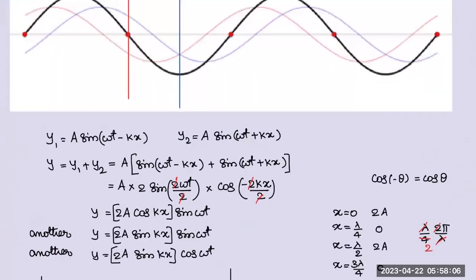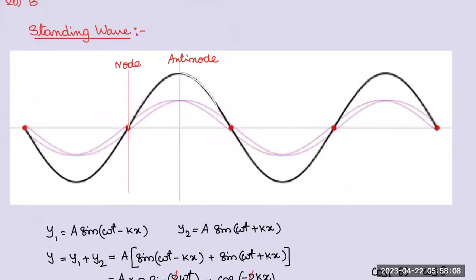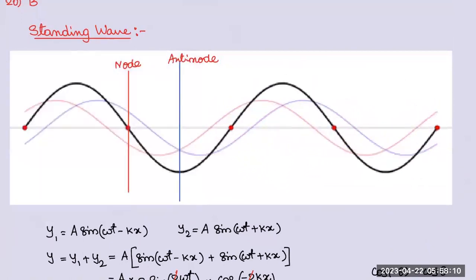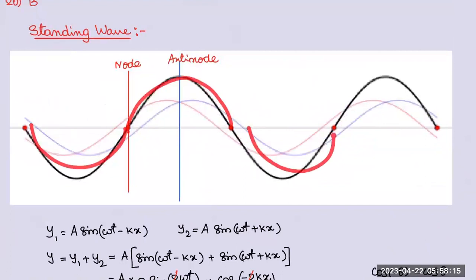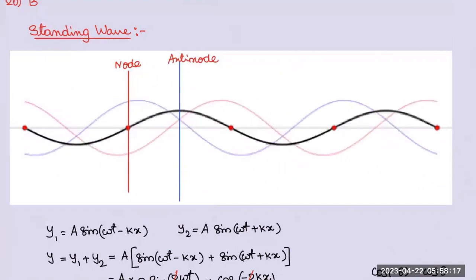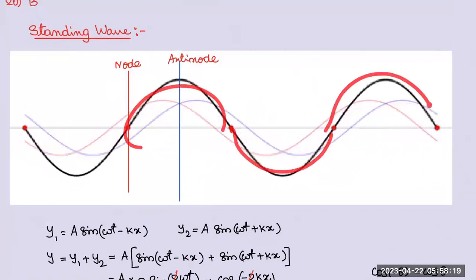And one more point, if you're interested, you can check it. When it is a positive extreme, the neighboring one is negative extreme, check it. Similarly, if I take this one, when this is negative extreme, this is positive, this is positive.